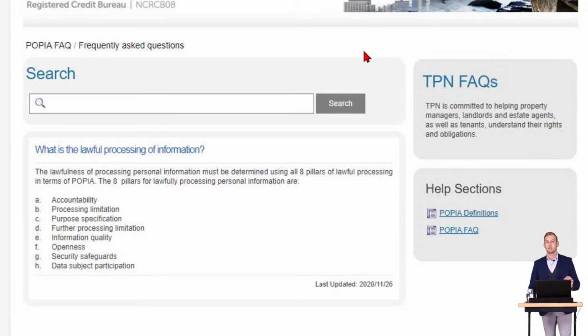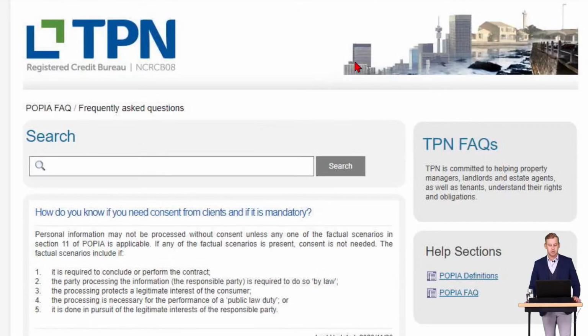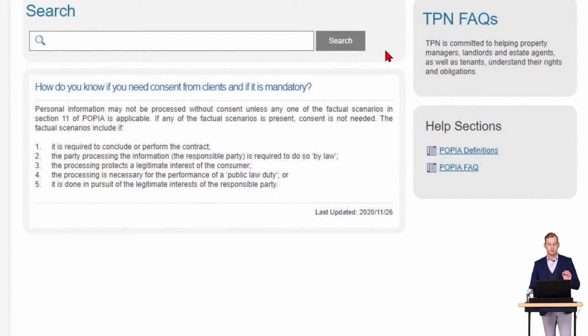The next wiki that I did open up is specifically for consent and when consent is required. In terms of section 11, there are going to be certain exclusions, which is if the processing of personal information is required to conclude or perform a contract. The party processing the information is required to do so by law. The processing protects the legitimate interests of the consumer. The processing is necessary for the performance of a public law duty, or it is done in pursuit of the legitimate interests of the responsible party.